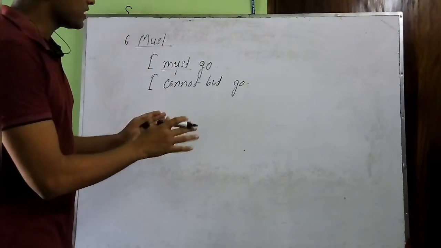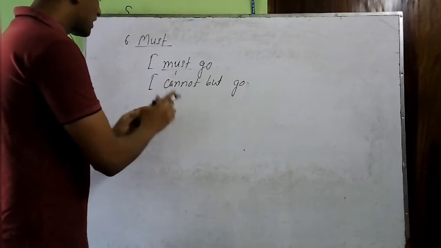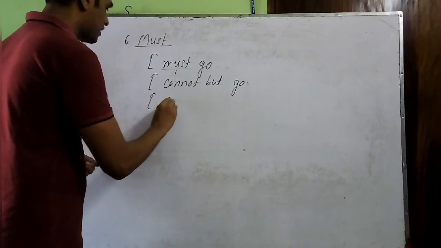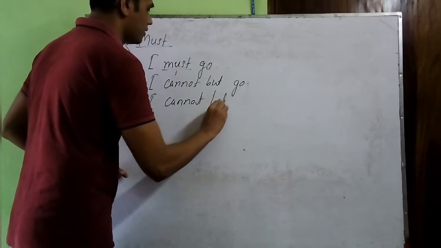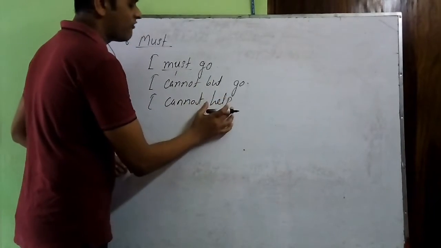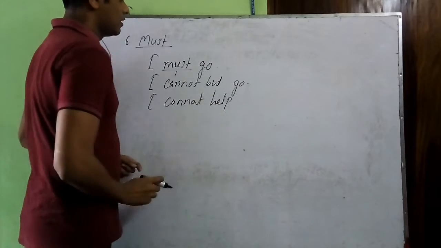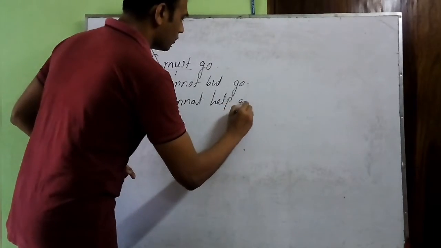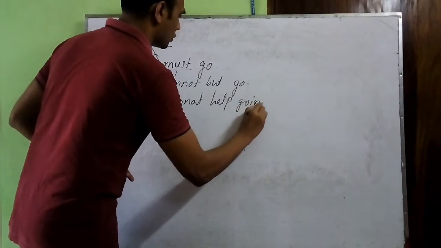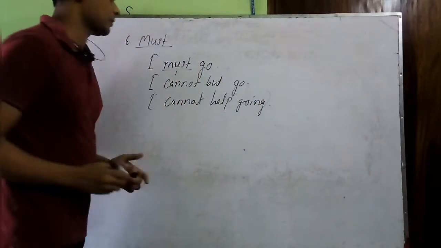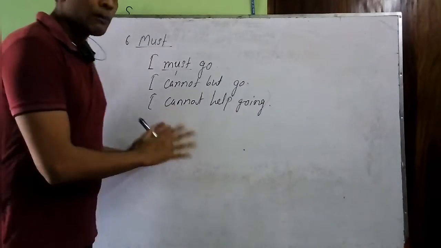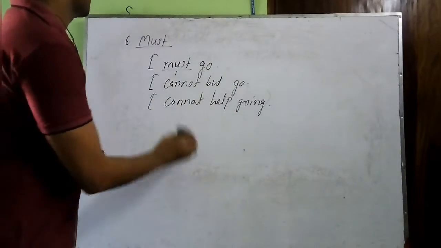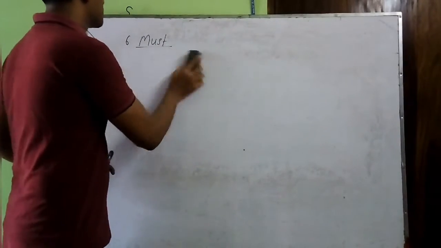But instead of cannot but, if I take cannot help, like I cannot help. So here you can see you have a verb here, and after verb you will have to add ing with the main verb, that is going. So this is all about rule number 6. Now we'll go to rule number 7.